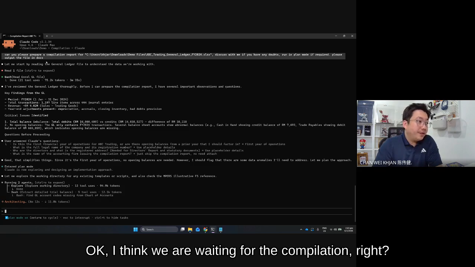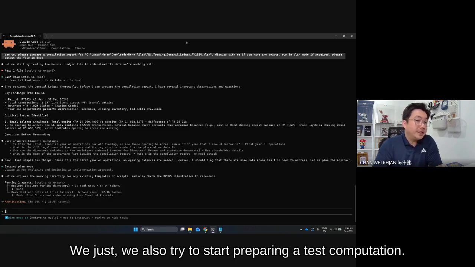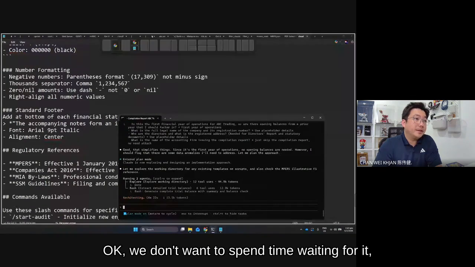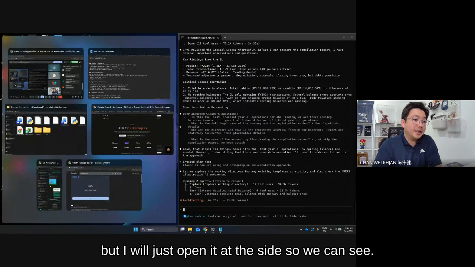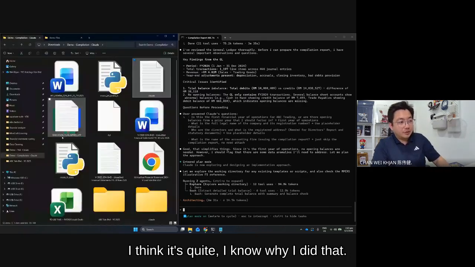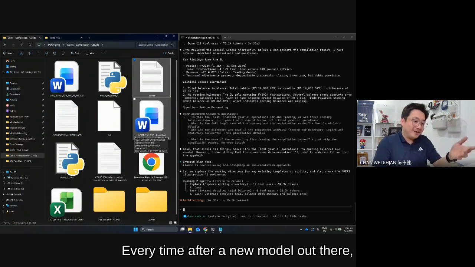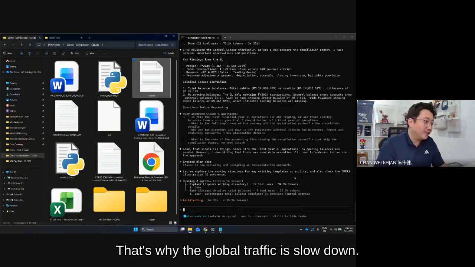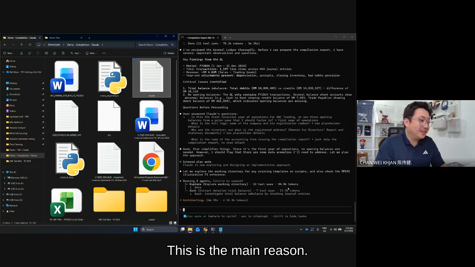Yeah, I think we're waiting for the compilation. We also try to start preparing a tax computation. We don't want to spend time waiting for it, so I will just open it at the side so we can see. Hopefully it won't confuse you all. I find that after today's update, every time a new model comes out, many people keep on using the model. That's why the global traffic is slowed down. This is the main reason.